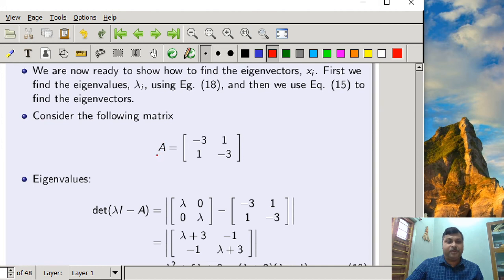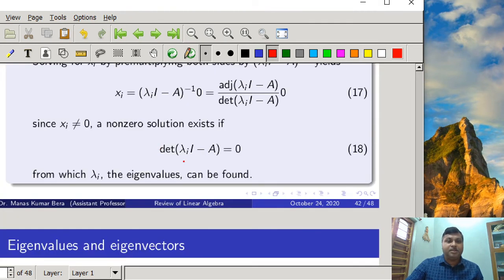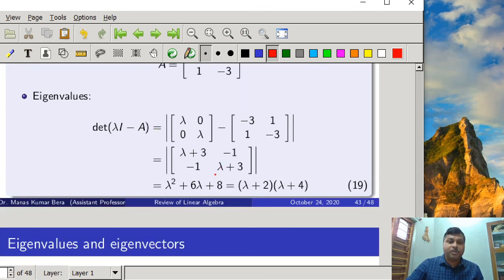Suppose we have a matrix A which is a 2 by 2 matrix, and we have to find its eigenvectors. First we have to find the eigenvalues. How will we find the eigenvalues? Just now we derived that the determinant of lambda I minus A must be equal to 0. So we solved this equation and found lambda plus 2 into lambda plus 4. If this is equal to 0, then there are two eigenvalues: one is lambda equal to minus 2, another is lambda equal to minus 4.